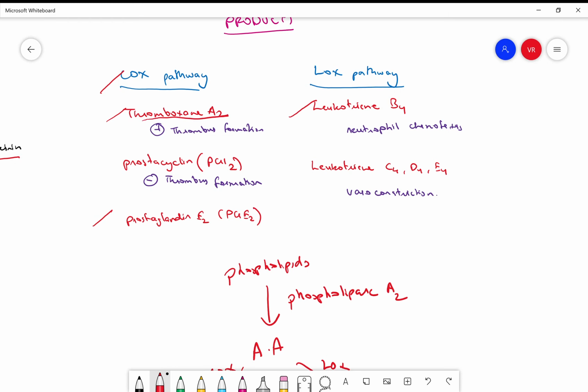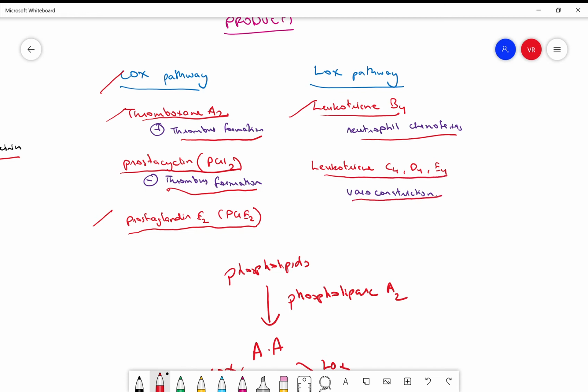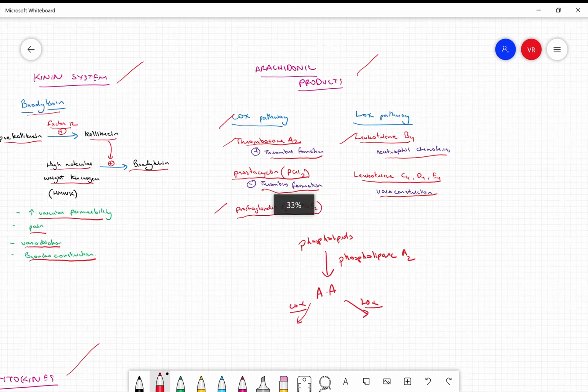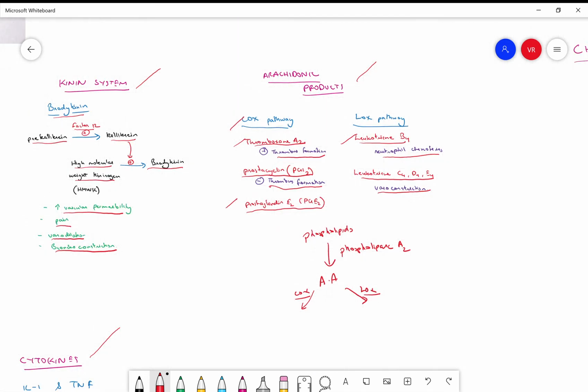So thromboxane A2 helps in thrombus formation or clot formation. Prostacyclin or PGI2 is going to help us decrease clot formation and thin the blood. Your prostaglandin E2 is a potent vasodilator. Your leukotriene B4 is a neutrophil chemotaxin, which means it's going to attract more neutrophils to that place. Your leukotriene C4, D4, E4 are going to cause vasoconstriction. They also cause bronchoconstriction. So those are important. This arachidonic pathway will come back in pharmacology a lot.